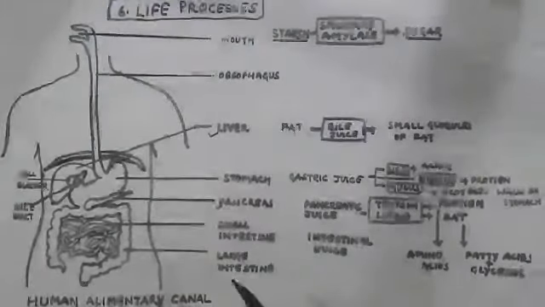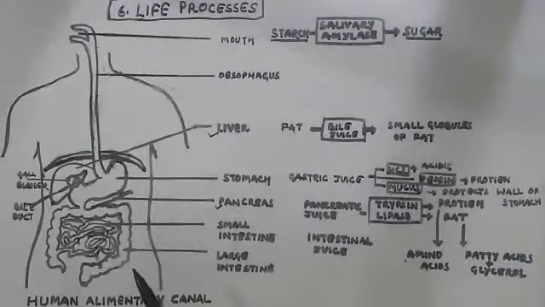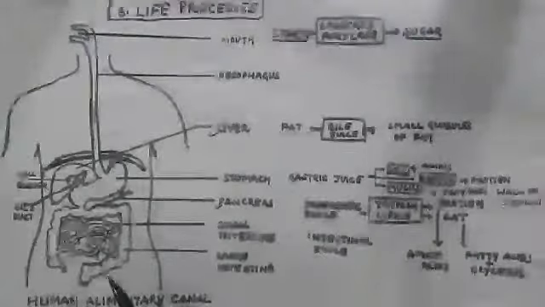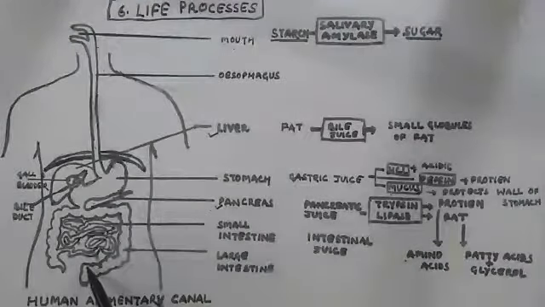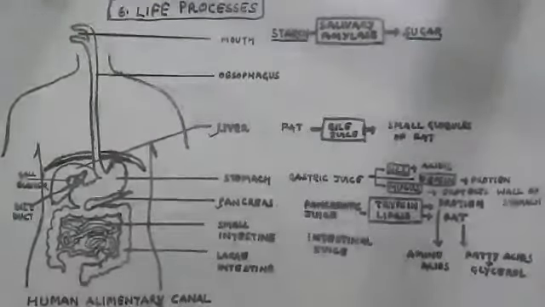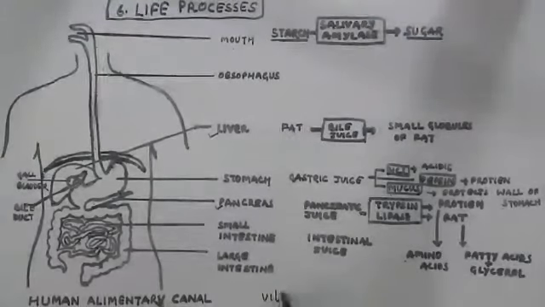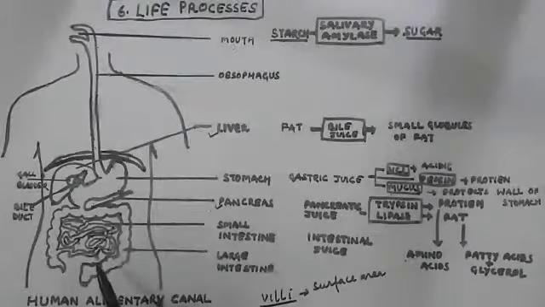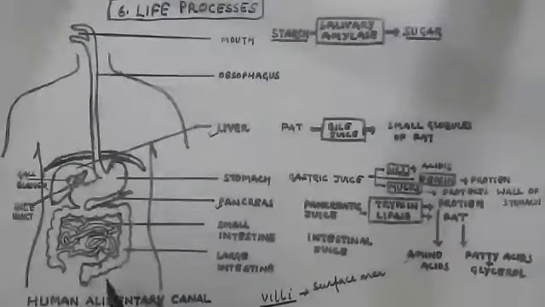And lastly, the unabsorbed food, as I have already told you, is sent into the large intestine, where finger-like projections, which are also present in the small intestine, are named villi. They enhance the surface area of the small intestine as well as the large intestine.